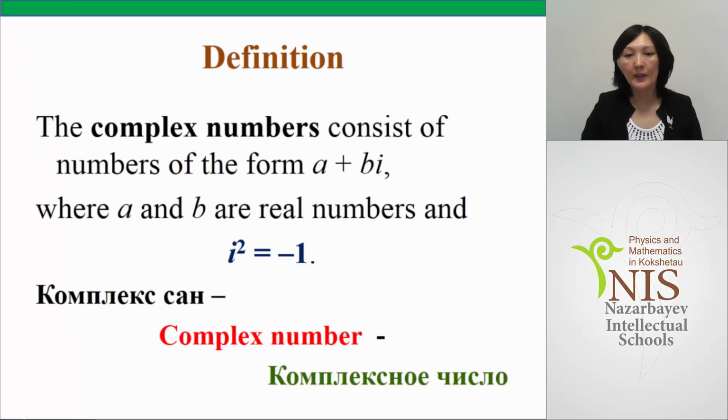Definition. The complex numbers consist of numbers of the form a plus bi, where a and b are real numbers, and i squared is equal to minus 1. Complex number. In Kazakh, kompleksan, in Russian, комплексное число.